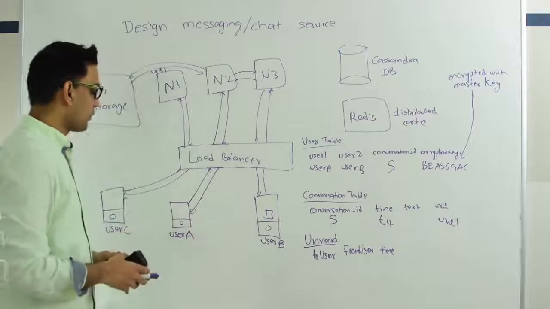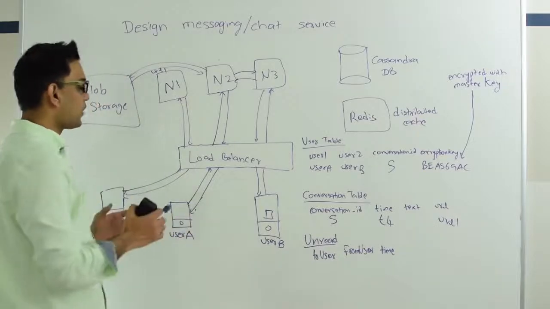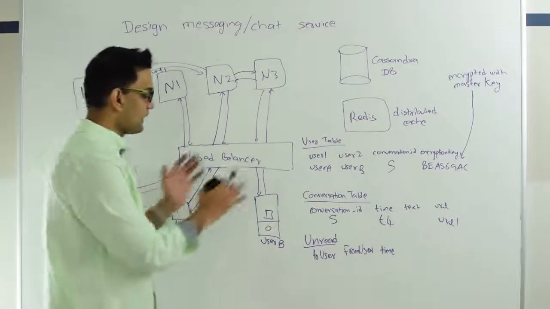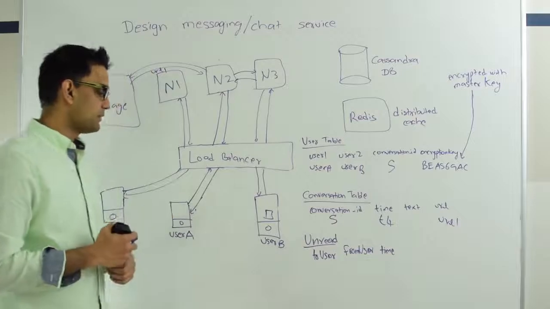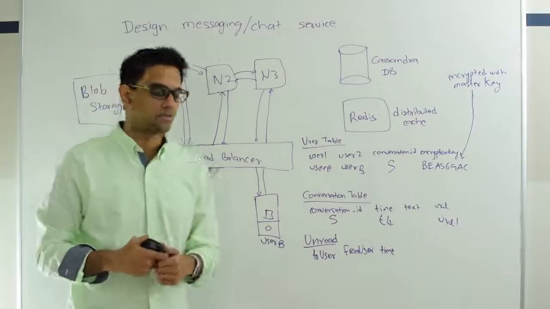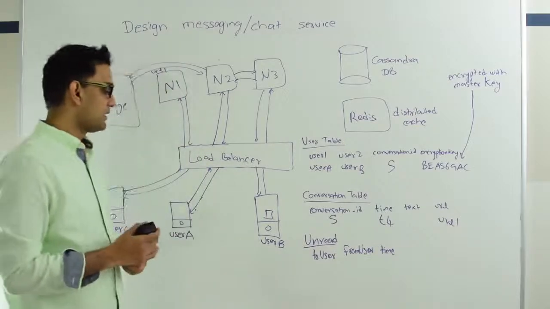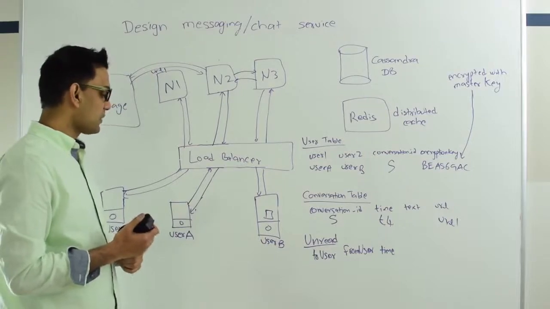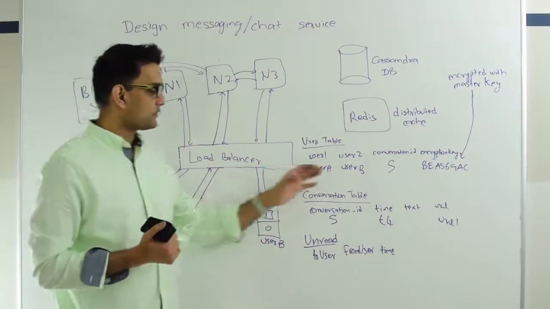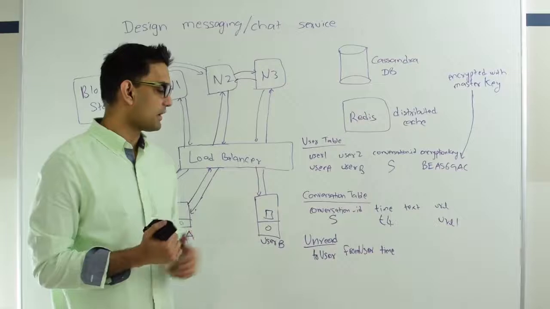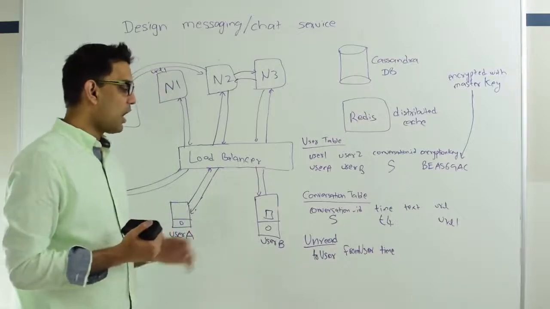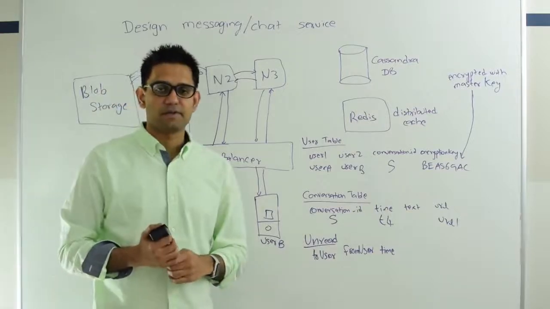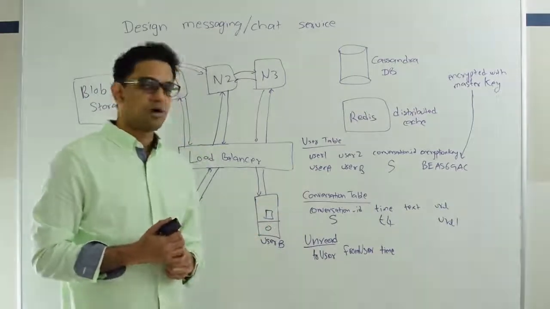So this is one of the ways you can transfer a picture, or you can send a picture from user A to user B, and this could also be used to send some other files, zips, or whatever other big files. So next, let's talk about what are some of the optimizations you can do in persisting the data, and also how you could potentially do a basic search on the conversations.